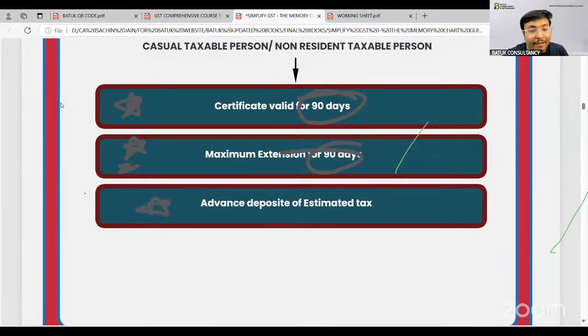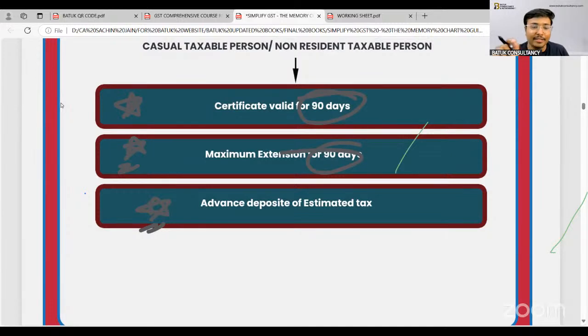Advance deposit of estimated tax. They also have to deposit the amount before commencement of the business as a non-resident taxable person or as a casual taxable person, because we are not in a situation to rely on them. Hence, the government is saying that you have to deposit the tax in advance, and they can also take the refund in future. Suppose they have taken the GST registration for 90 days, they have deposited an amount of 5 lakh rupees. For all 90 days, the tax liability is 4 lakh 50,000 rupees. So they can also claim the refund.